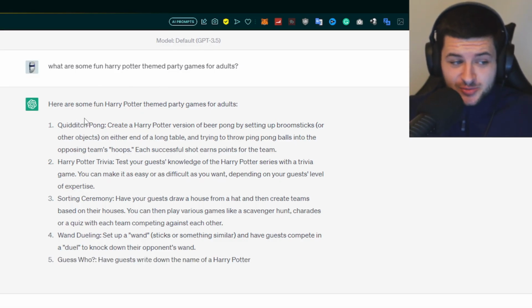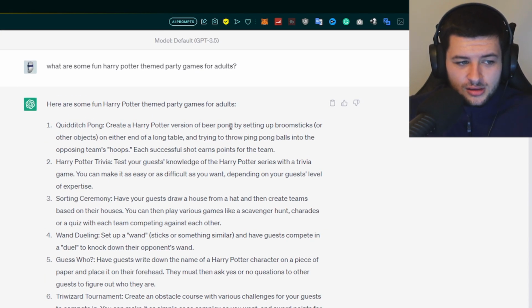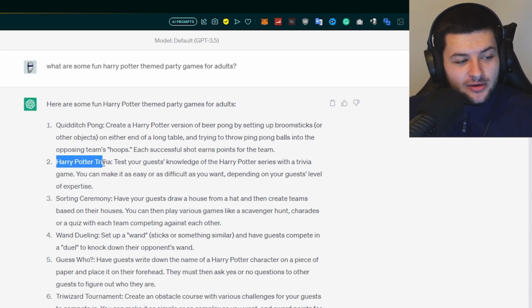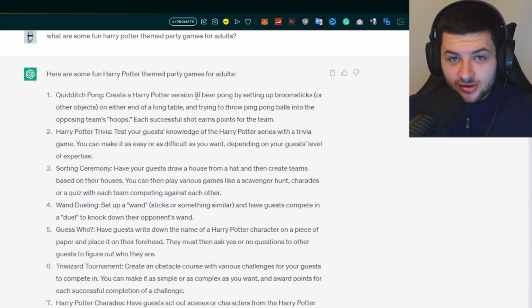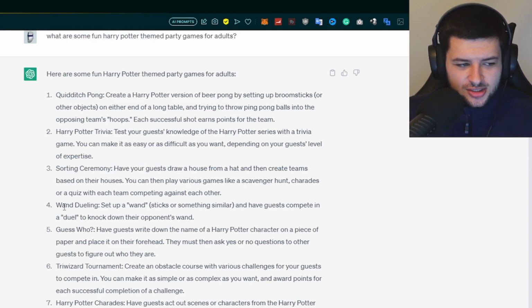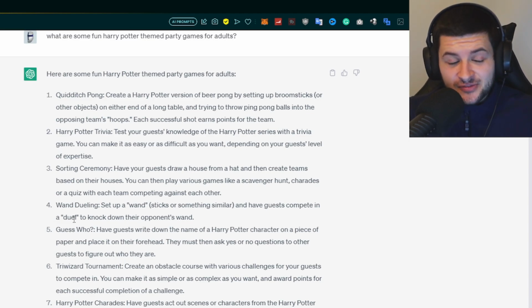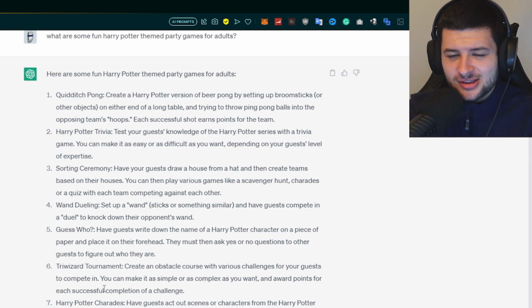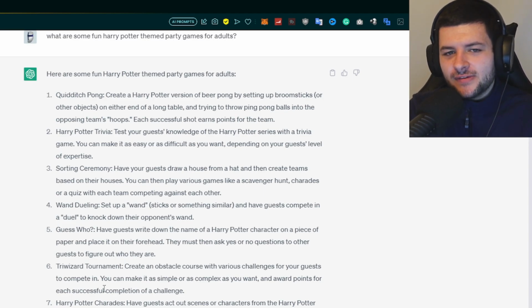So we could play Quidditch Pong, we could play beer pong, but set up broomsticks and throw ping pong balls into opposing teams' hoops. That's a creative idea. I like that. We could do Harry Potter trivia to test people's knowledge from the movies and the books, a sorting ceremony where we draw a house from a hat and then create teams based on the houses. We could do wand dueling, a game of Guess Who for the characters, a Triwizard tournament, which is an obstacle course based on Harry Potter, and we can play Harry Potter charades to guess or act out scenes from the movie. I would have never even thought of any of these games.